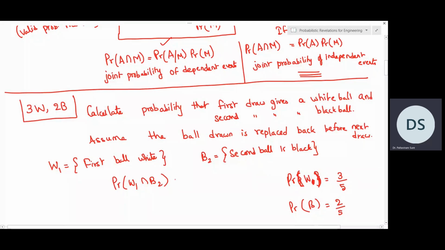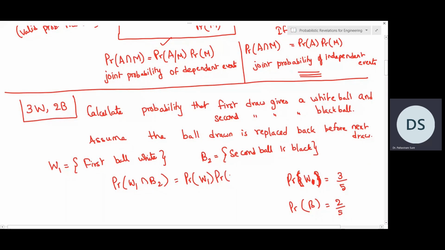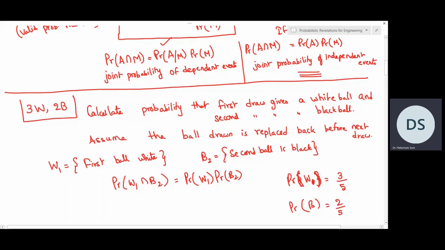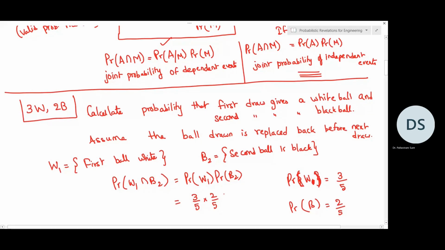So here, because we are asked to calculate the joint probability, we can write this as probability of white multiplied by probability of black, because we know that white in the first draw is independent of black in the second draw. So hence this answer will be 3 by 5 multiplied by 2 by 5.